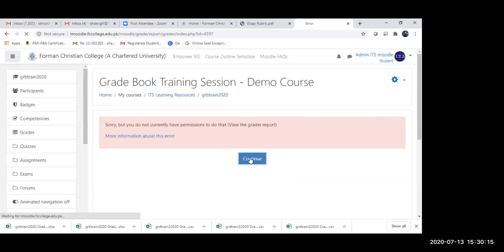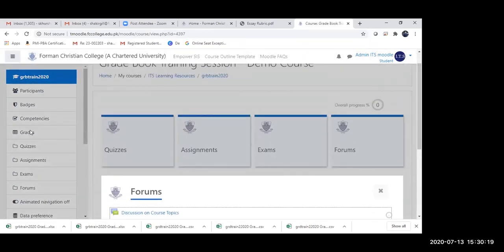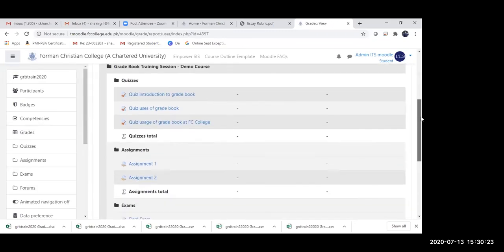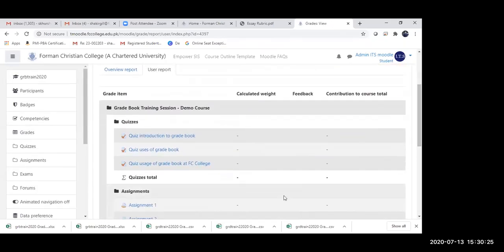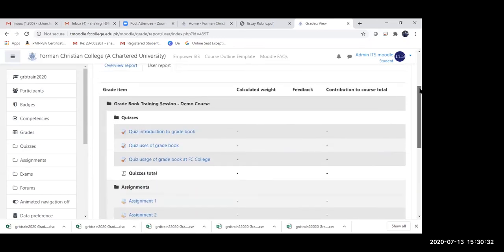Oh, sorry, I cannot, sorry about that. I would need to, let me see if I can, otherwise I would need to log in and log out. See, as a student, I cannot view my grades now. Can you see this? Yeah. I can hide the grades.